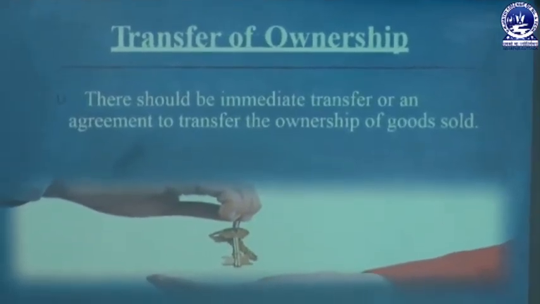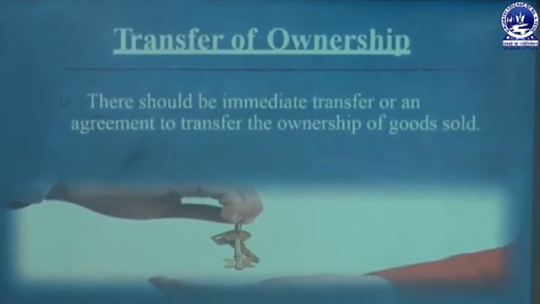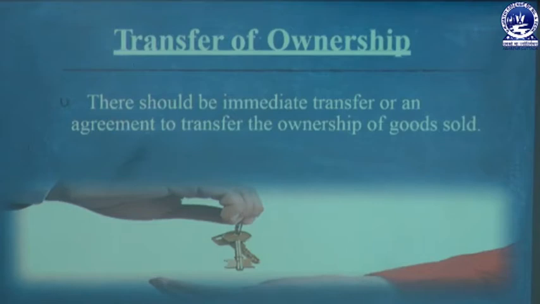The third one is transfer of ownership. There should be immediate transfer or an agreement to transfer the ownership of goods sold. So when the sale is made, the seller transfers or agrees to transfer the goods to the buyer. In that case, the ownership must be transferred. When there is a complete sale, the ownership is immediately transferred from the hands of the seller to the hands of the buyer, and where there is an agreement to sell, that means ownership will be transferred at a future date subject to fulfillment of certain conditions.